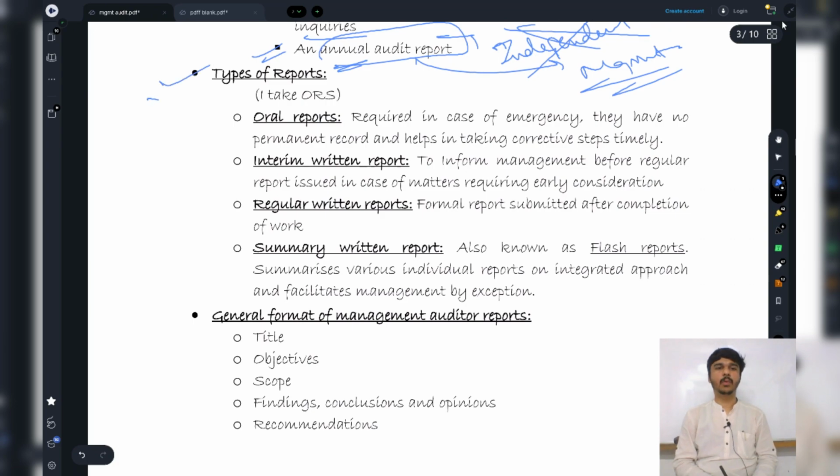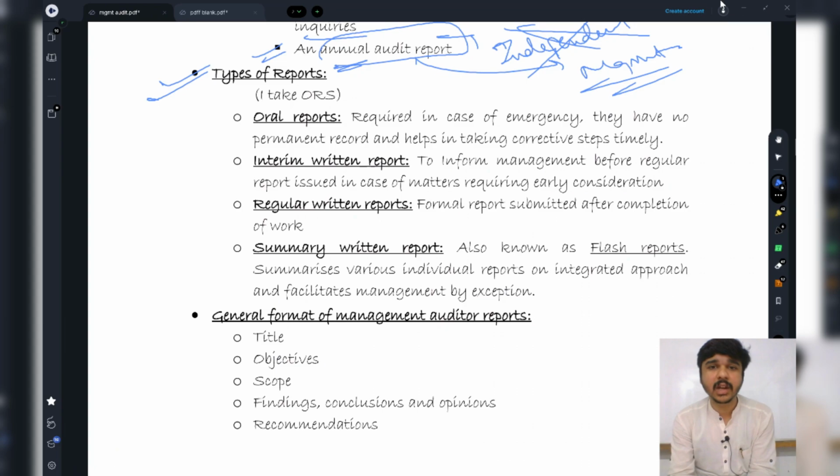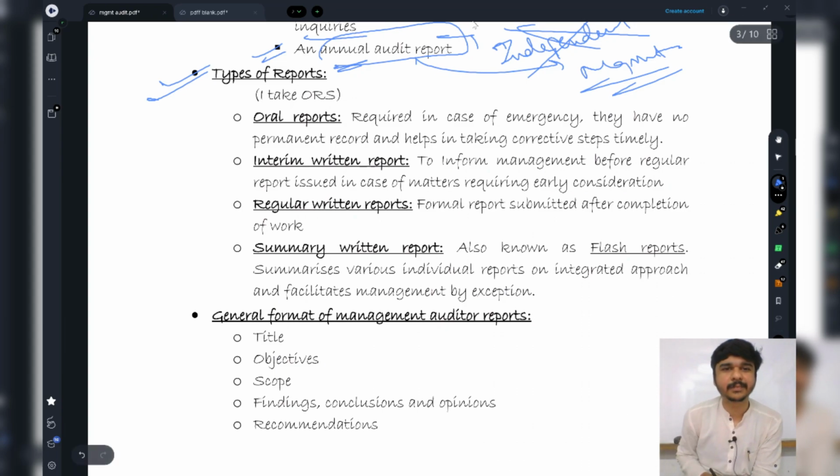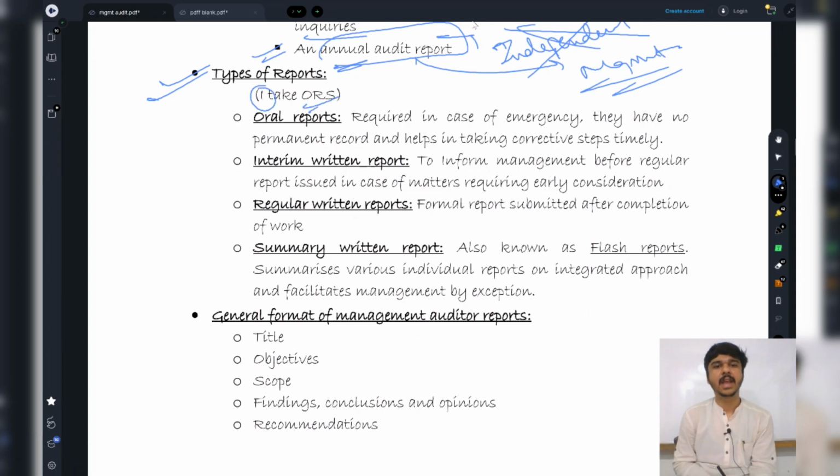Now, types of reports. How many types of management audit reports are there? I asked Mr. Virat Kohli, sir, what do you do for energy? He says, I take ORS. What does I mean? Interim written reports. What does O mean? Oral reports. What does R mean? Regular written reports. And S, summary written reports. Sir, we have understood the trick. Now we can learn the reports very easily. But then, what do they mean?